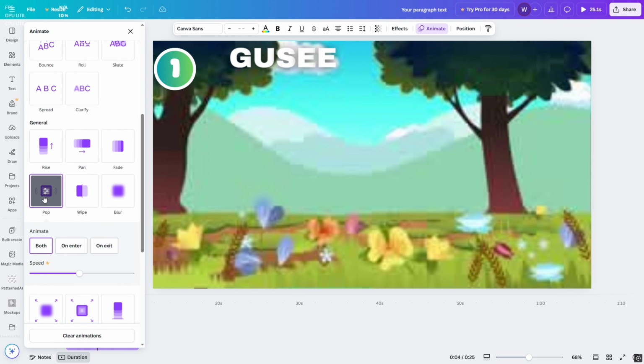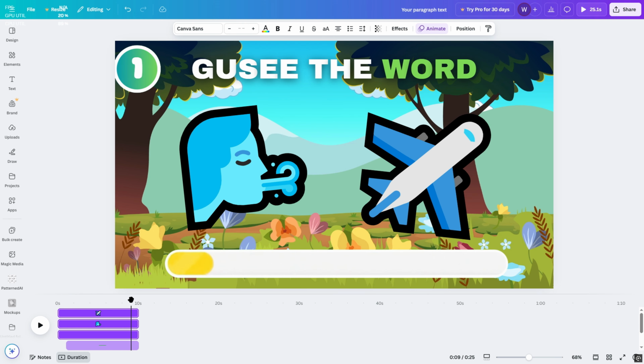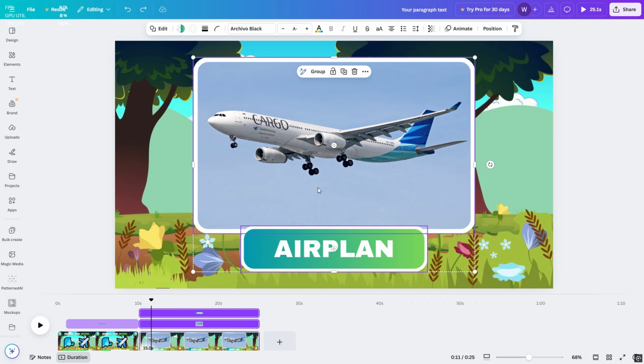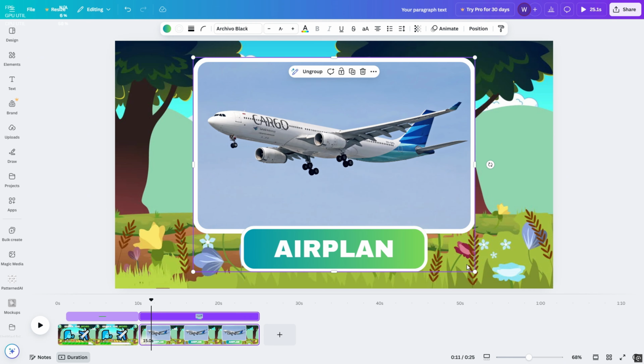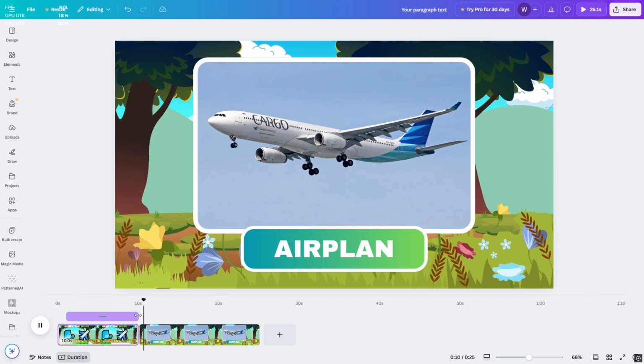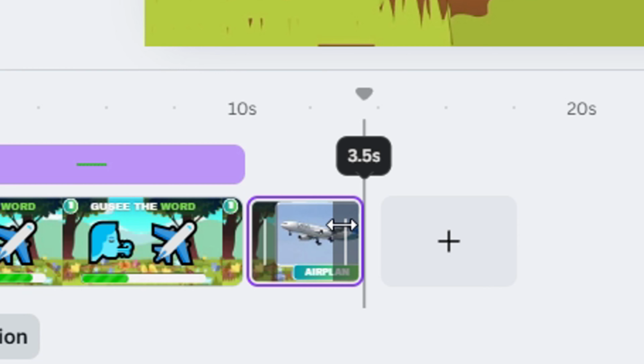Now we will add animation to the emojis at the beginning and the end. As you saw, everything is ready. The only thing left is the answer animation. I select the image and the answer, group them together, then select them again and choose this animation. As you can see, everything is ready. I will just reduce the answer duration to 3 seconds, for example.